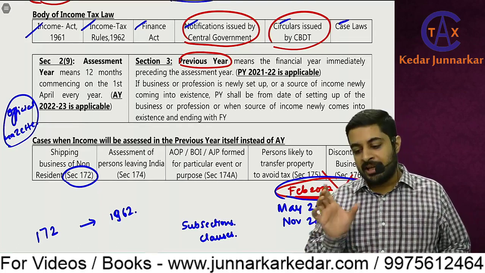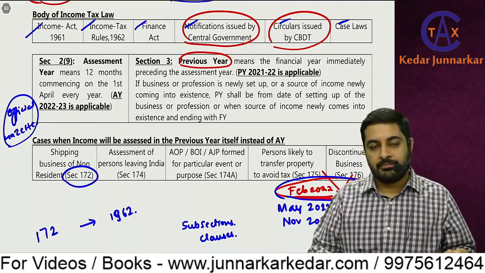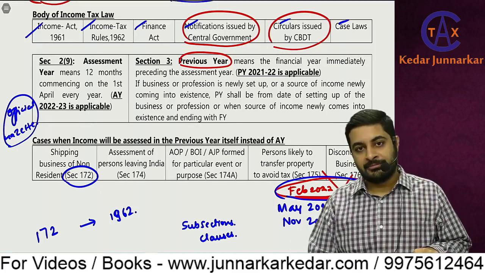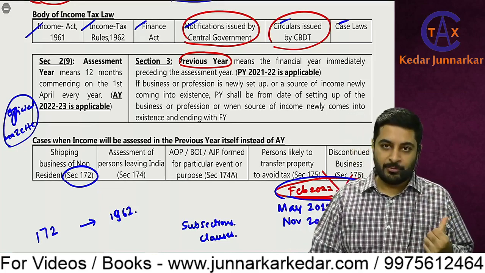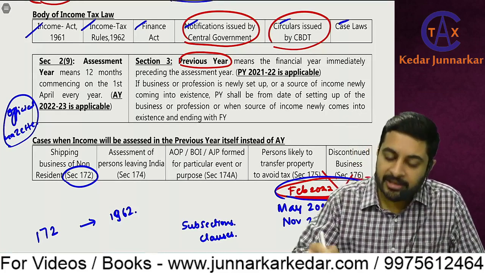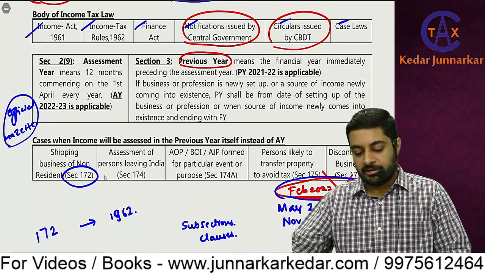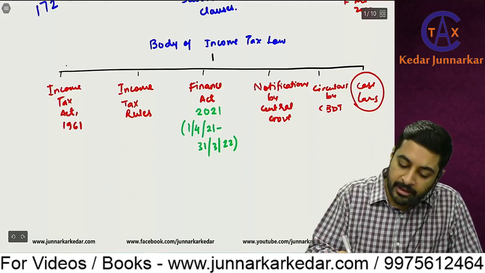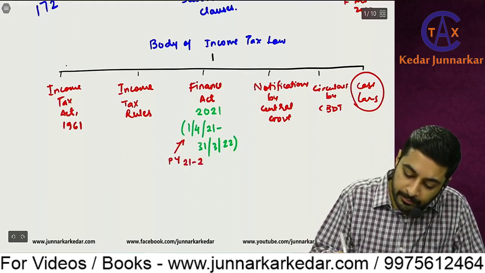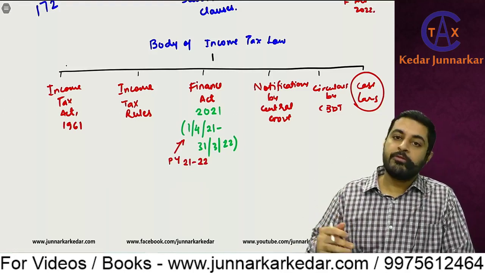But in income tax, the year for which you are doing the calculation of income and tax is called previous year. It's not the earlier year. So previous year means, ideally the definition should be the year for which you are going to do the calculation. So we are going to do the calculation for PY 21/22. But when the calculation would be made, it would be made after the year end.